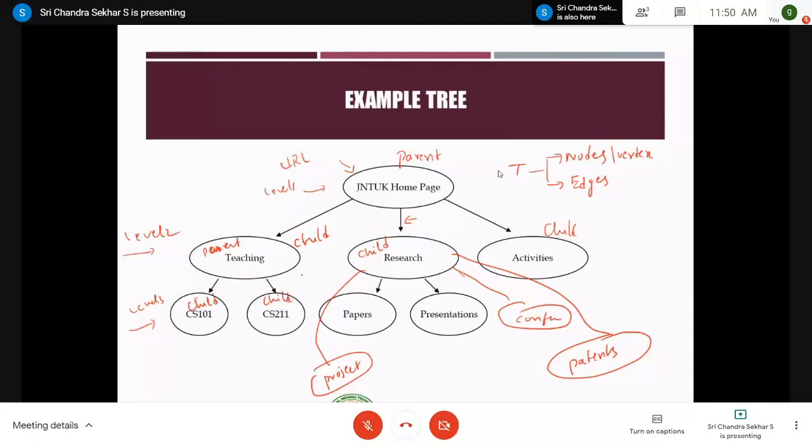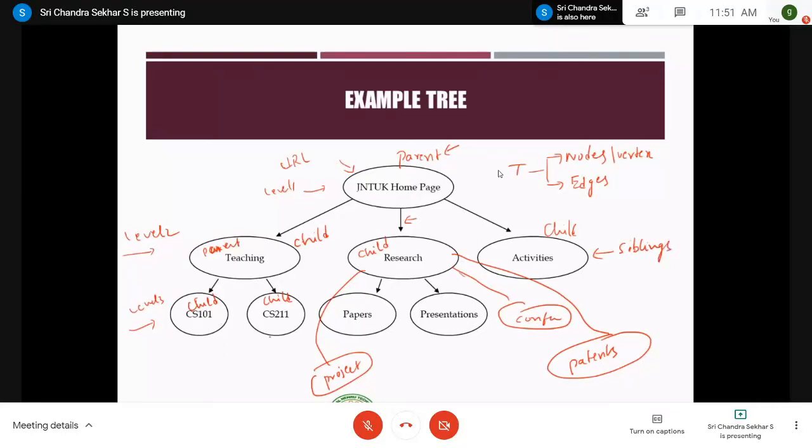Now you can observe what we mean by siblings. Siblings are those nodes which have a single parent, or which are derived from a single parent. For example, if you take this level, teaching, research and activities, these 3 children have the same parent, that is nothing but the JNTU Kakinada homepage. Therefore, these 3 nodes are called siblings.